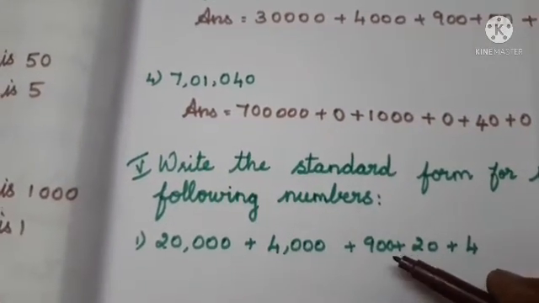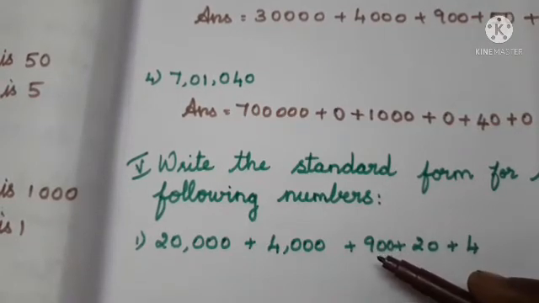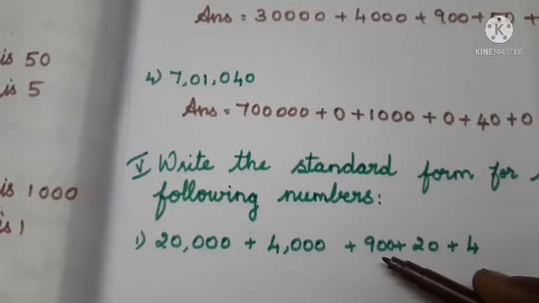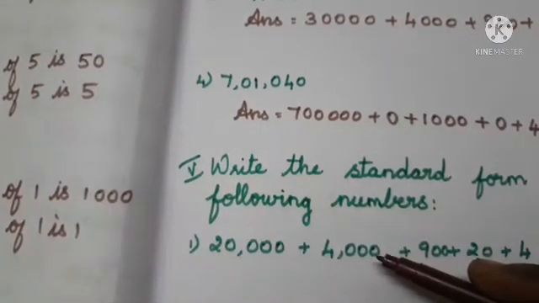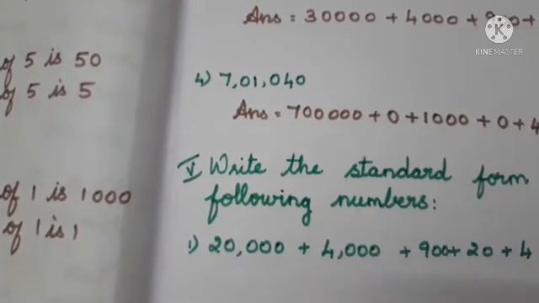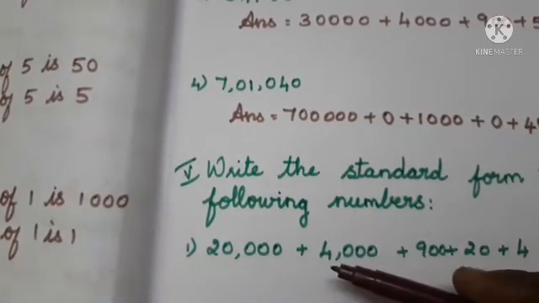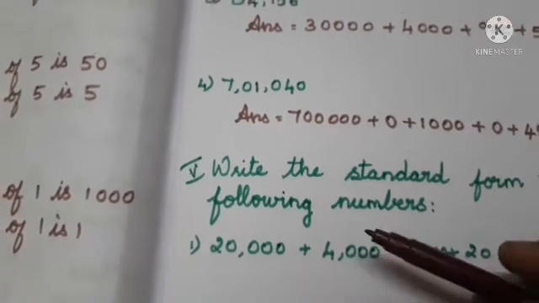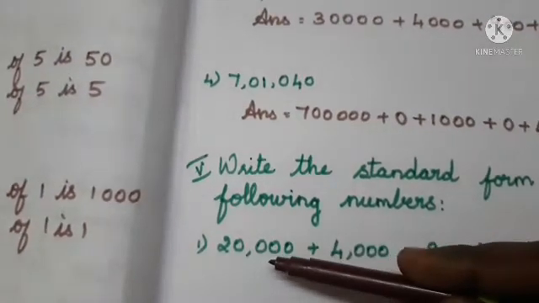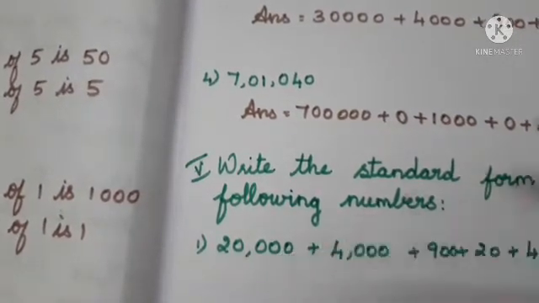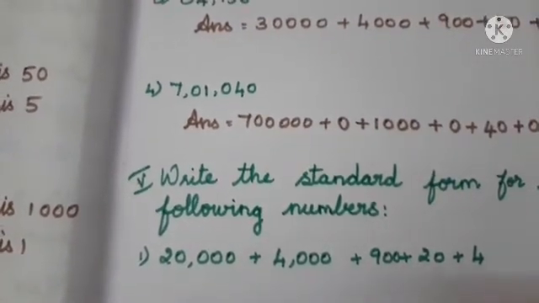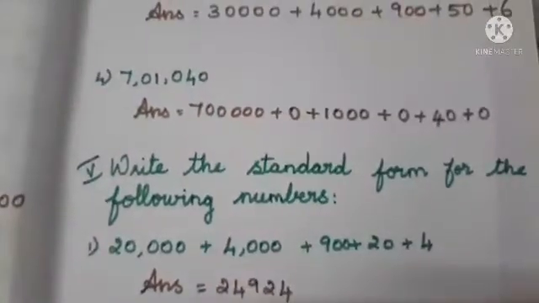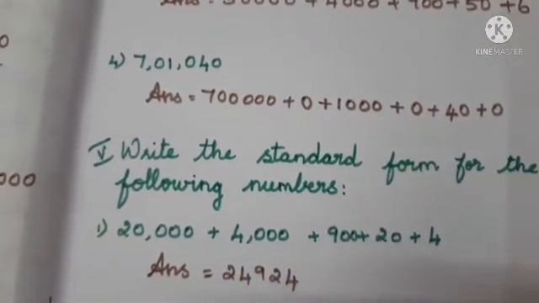Next, 100 means it will contain 3 digits, isn't it? So it has 1, 2, 3 digits. So this is a hundreds place digit. Next one, 1,000 means it will contain 4 digits, no? So here also we have 4 digits. 10,000 means it must contain 5 digits. So here also we have 5 digits. So from here we can understand all the digits are available. So this is our answer.